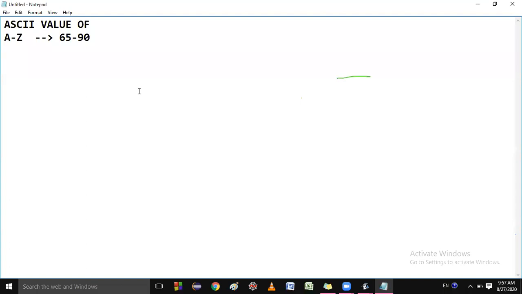If I write small a to z, then this is 97 to 122. If I write 0 to 9, then this is 48 to 57. So these are the ASCII values.